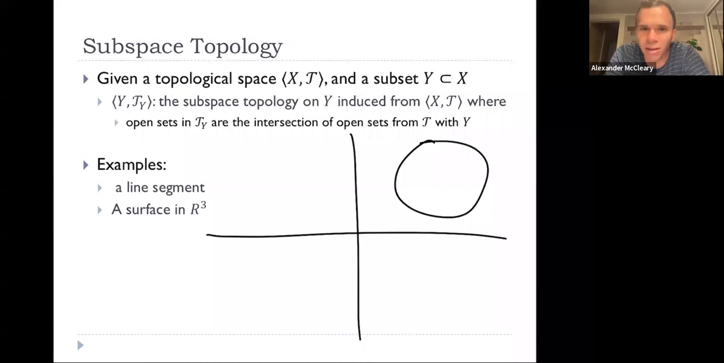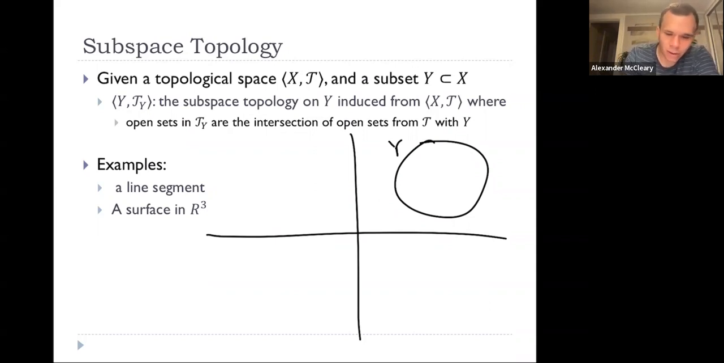We can define a topology on this subset. Let's call this Y. The way we're going to do it is we're going to look at open sets in our original space. So here, this is R2. And we're going to just intersect those open sets with Y. And those are going to form the new open sets for Y.